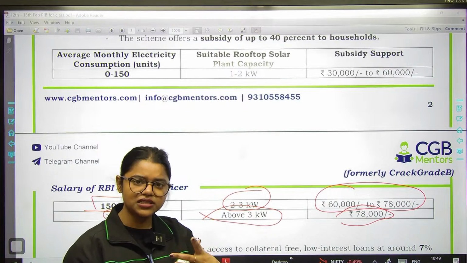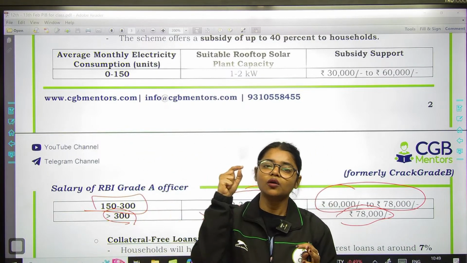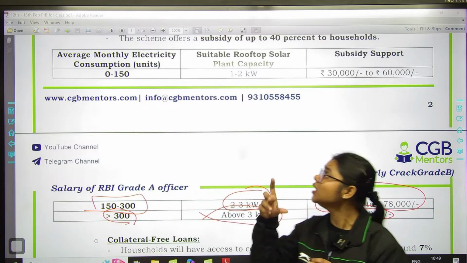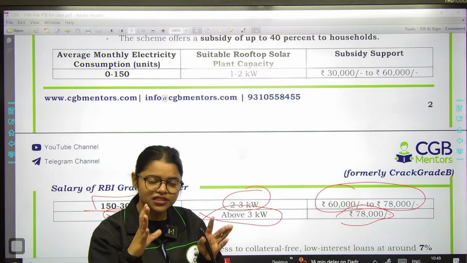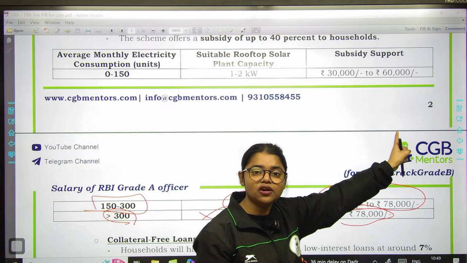अब ये तीनों को एक बार दोबारा से रिवाइज करो मेरे साथ. So if your monthly average consumption is between 0 to 150 units, and if your plant capacity is between 1 to 2 kilowatts, then the subsidy support that you can avail under this particular initiative is between 30,000 to 60,000.